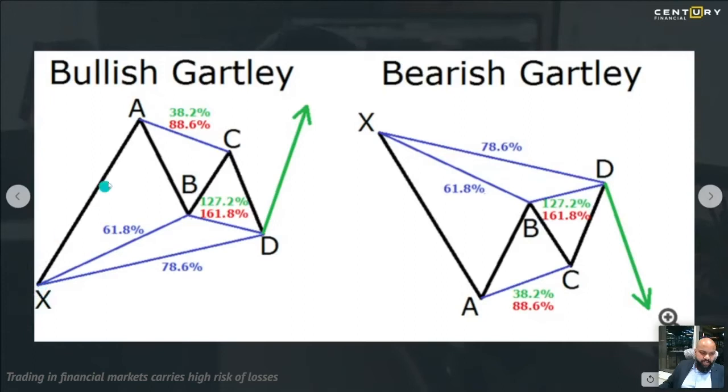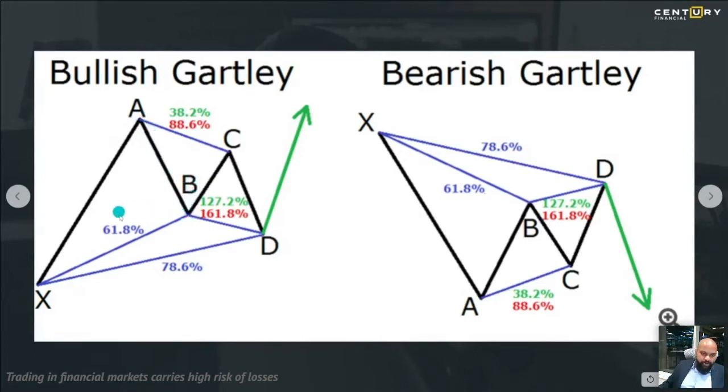There is no start or end that we can measure to identify where X can start from or where A can reverse from. But we start measuring once the B is formed. That means the market went up and then we saw a drop. The minute we see a drop coming in is when you apply your Fibonacci. So you apply your Fibonacci from the bottom to the top, and then you see where it comes back down to form your B.